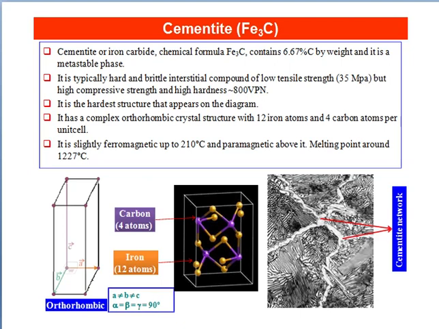It has a complex orthorhombic crystal structure with 12 iron atoms and 4 carbon atoms per unit cell. It is slightly ferromagnetic up to 210 degrees Celsius and paramagnetic above it. Melting point is around 1227 degrees Celsius. This is cementite network.